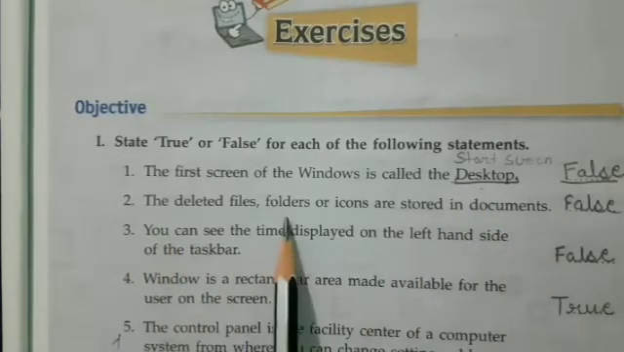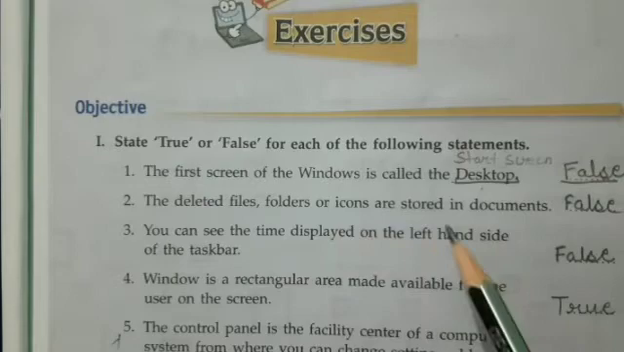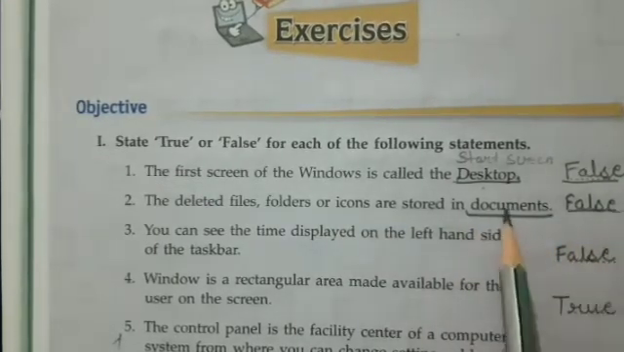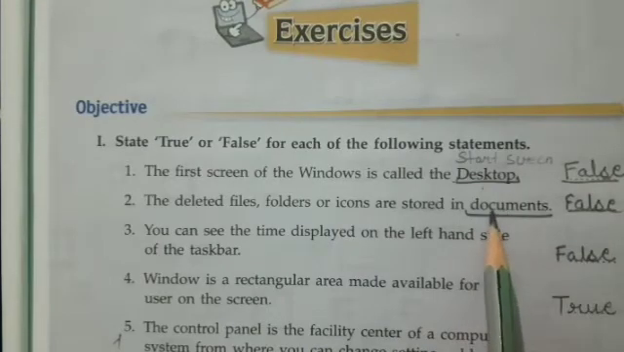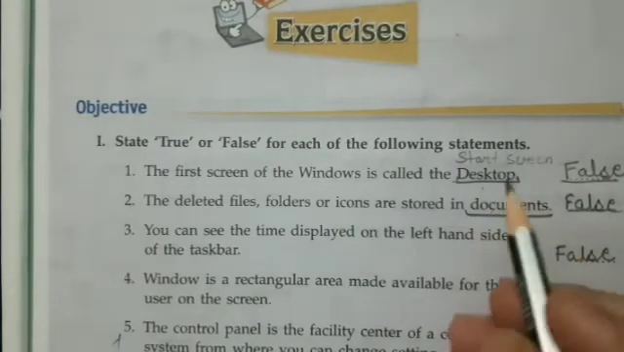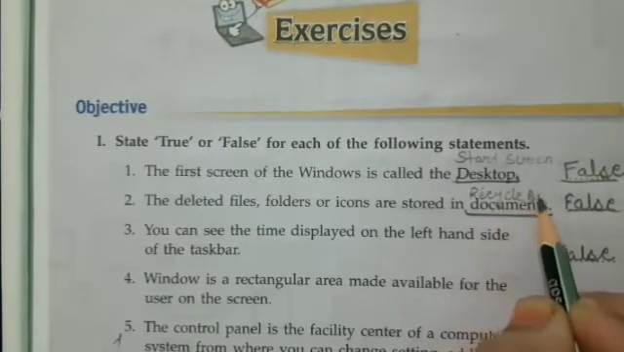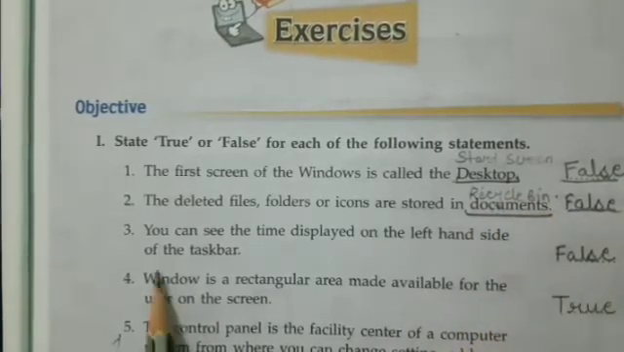The deleted files, folders or icons are stored in documents. No, write down false here. Where do they get stored? Where are all the deleted files and folders stored? Yes, they are stored in the recycle bin. Yes, children. Now come to the third part.